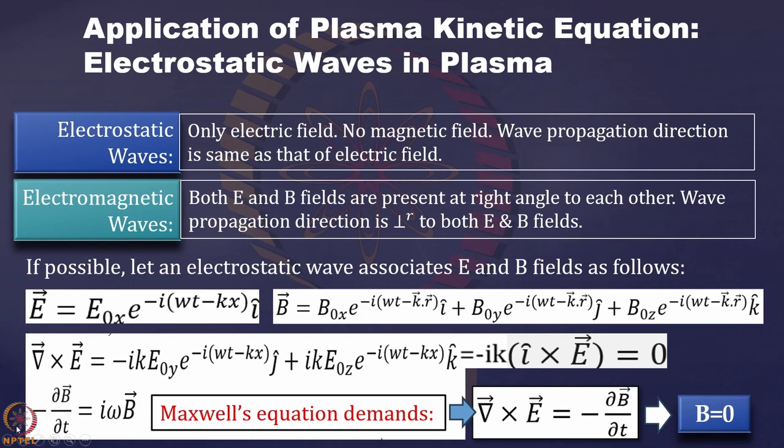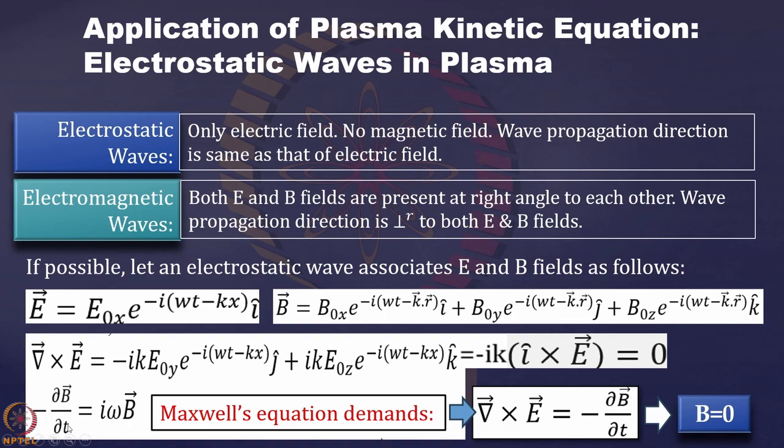Now from Maxwell's equation, we know that curl E equals minus del B del t, and for this expression del B del t is just i omega times B itself.